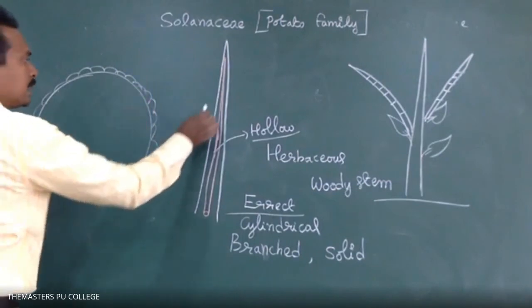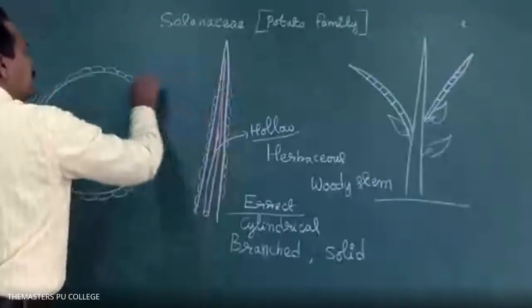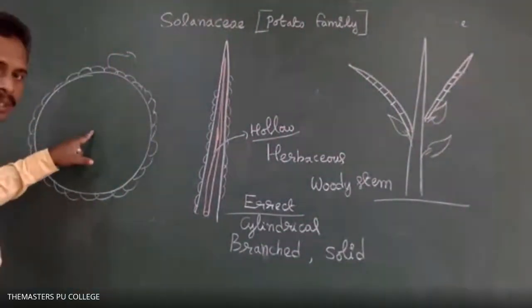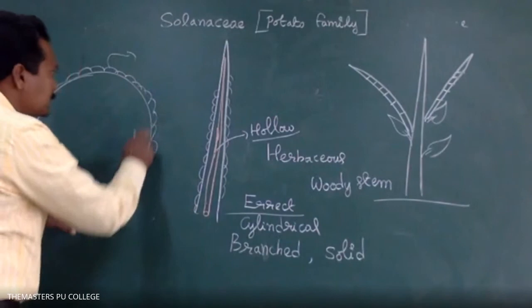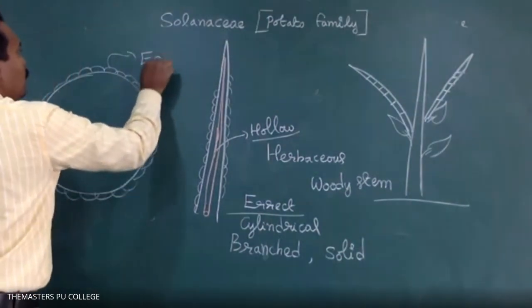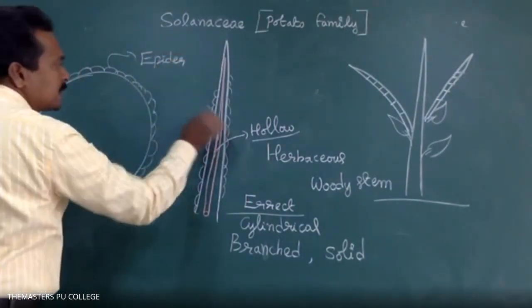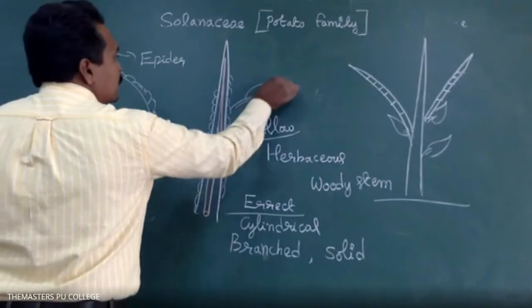What is the outermost layer? Epidermis. The epidermis is the outermost layer in transverse section. This is the external appearance of the plant.